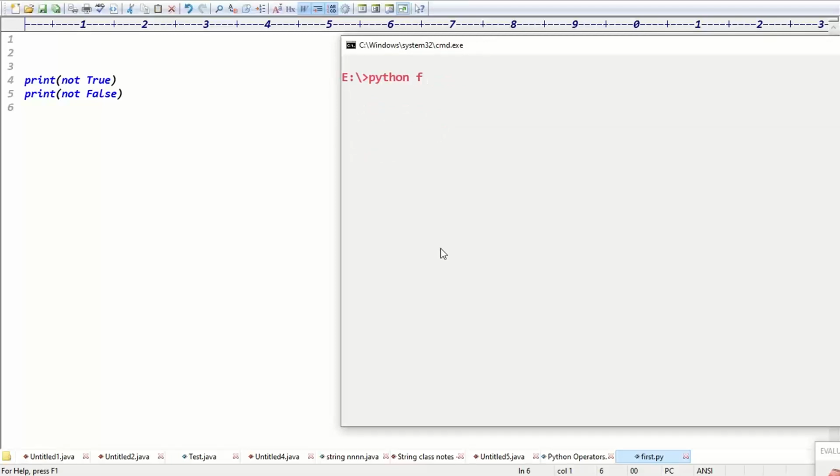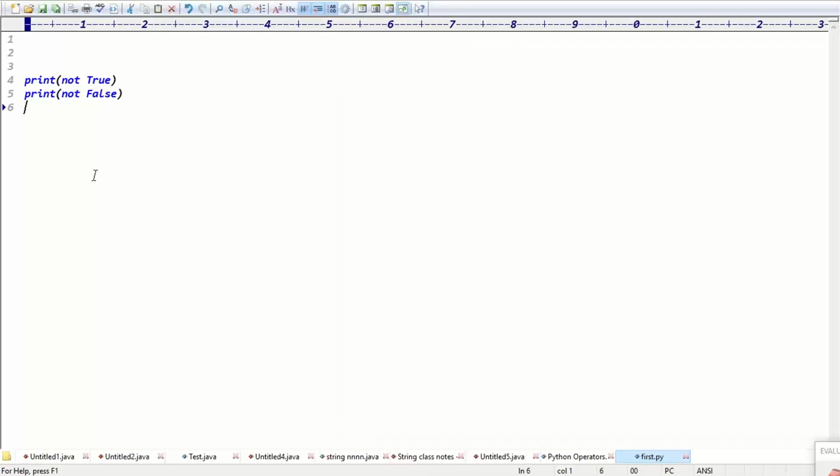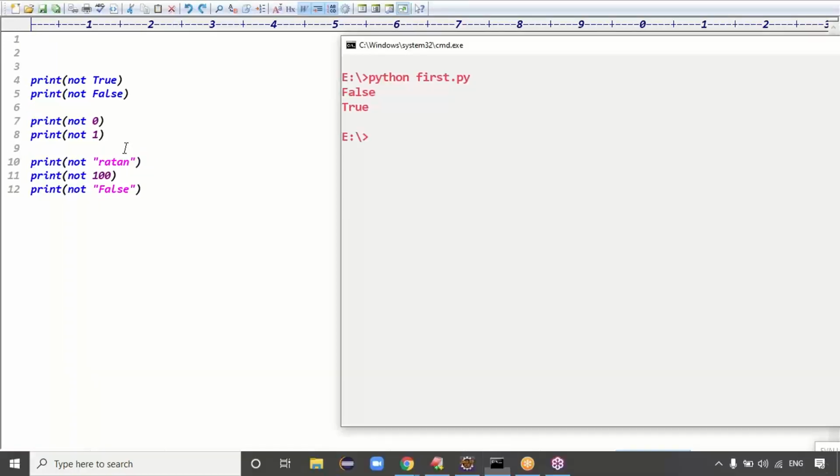How to run this code here? python first.py. Now see the output, guys. First case you'll get False. Second case you'll get True, right? False and True. What about the second case, what's the output, guys? Not zero.